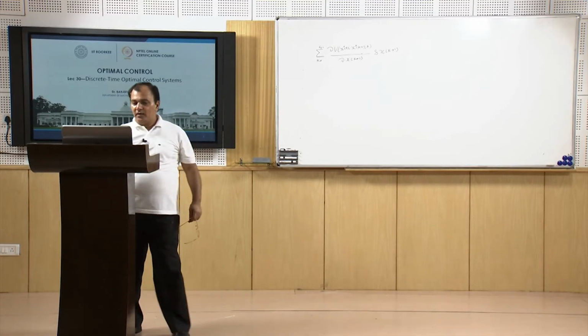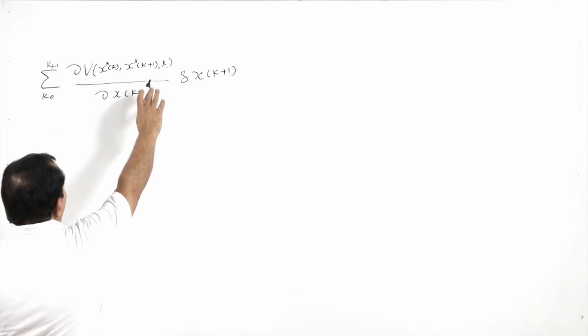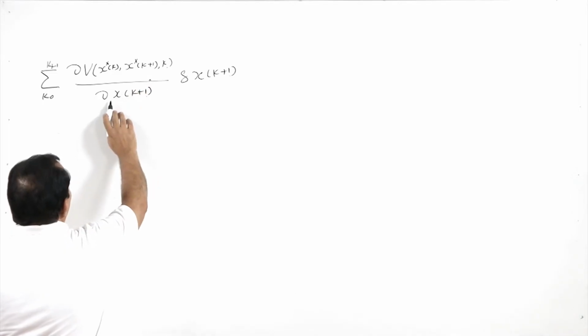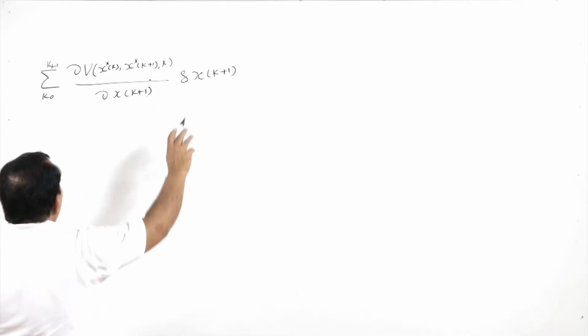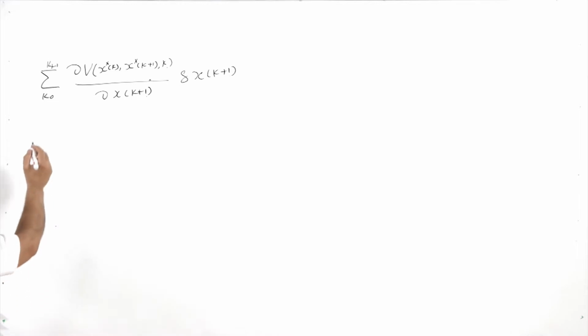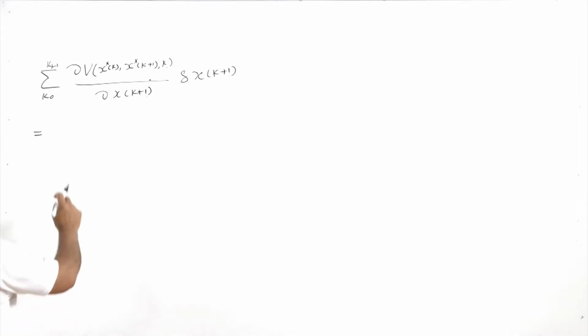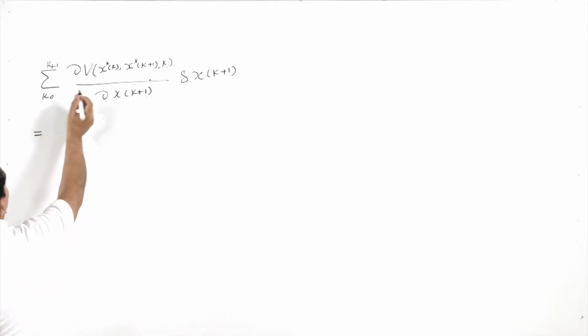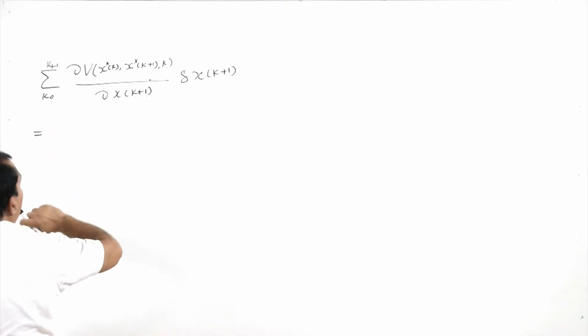We are considering the second term of the first variation as del V of x star of k+1, x star of k by del x of k+1 times delta x of k+1. We expand this, taking k as k0, k1, k2, up to kf minus 1.